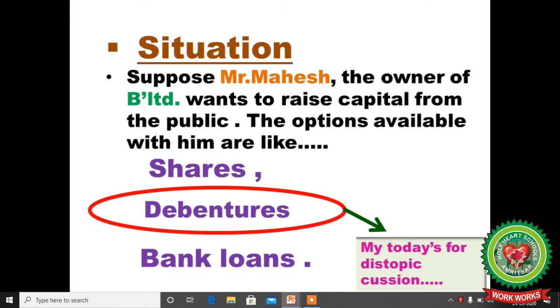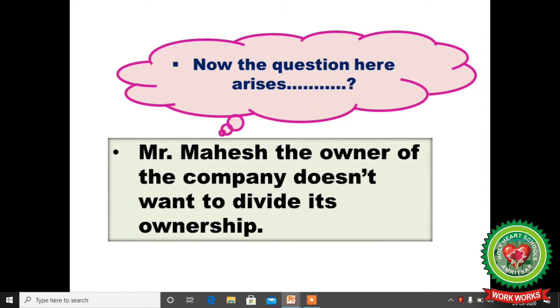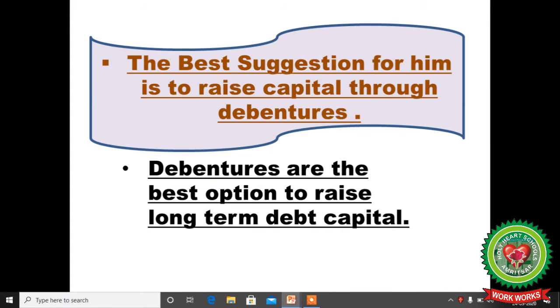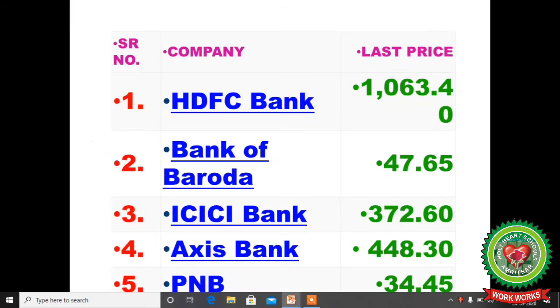If he selects debentures, it means he wants to raise capital with the help of debentures. Mr. Mahesh does not want to divide the ownership of the company, so the best suggestion is only debentures. Debentures are the best option to raise long-term debt capital.